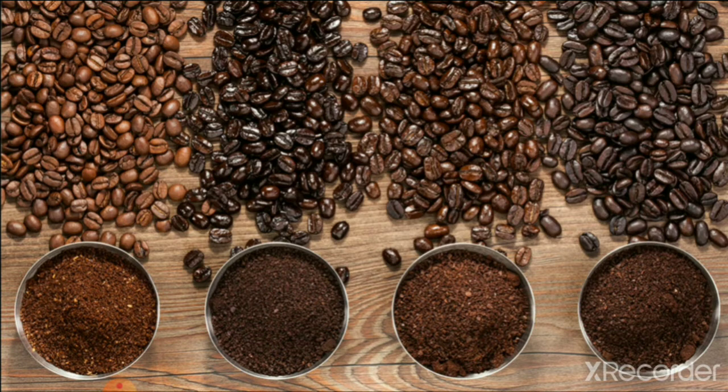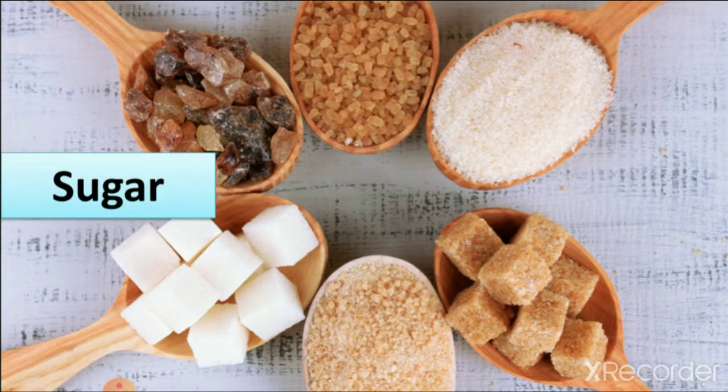Then we also learned that we get coffee beans from plants. Here you can see the different types of coffee seeds from which we make coffee to drink. Then we get sugar. Here you can see the different types of sugar also. We mostly use white sugar in our house. When we make tea, coffee, cold drinks or other sweet dishes like cake or cookies, we add sugar to make the dish sweet.